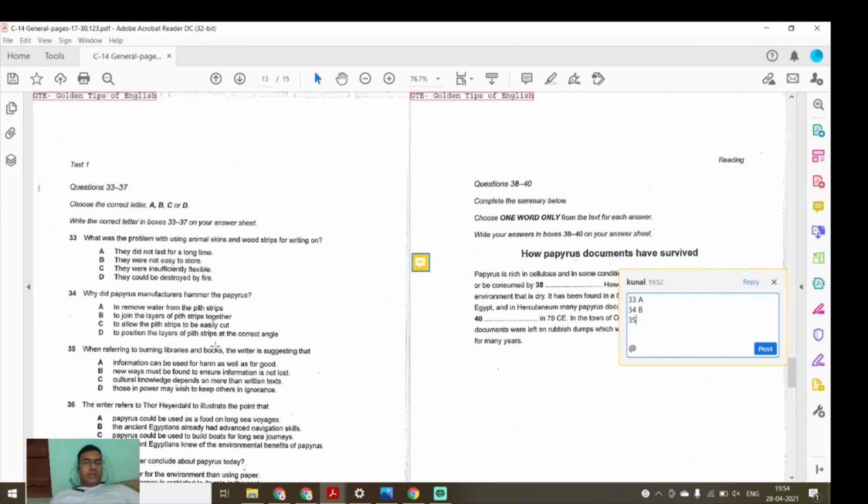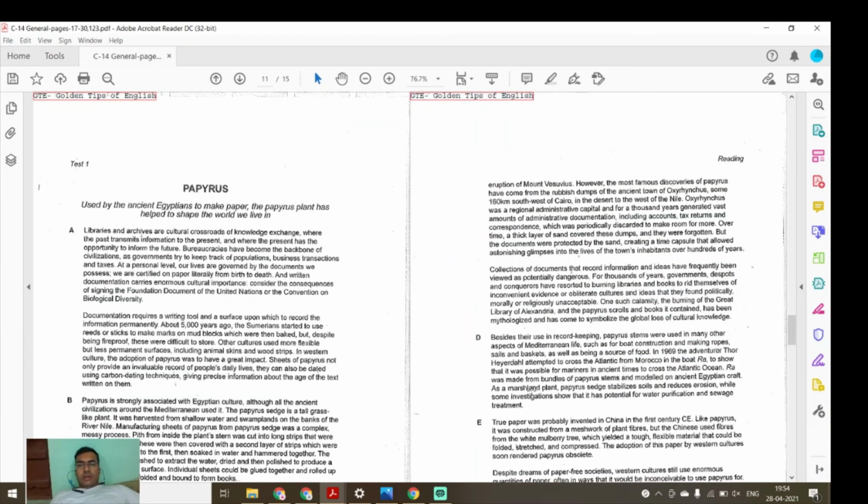When referring to burning libraries and books, the writer is suggesting that information can be used for harm as well as for good. Okay. New ways must be found to ensure information or culture knowledge depends on more than written text. Those in power may wish to keep others in ignorance. Yes, you have read it already in section D, I think. No, here.